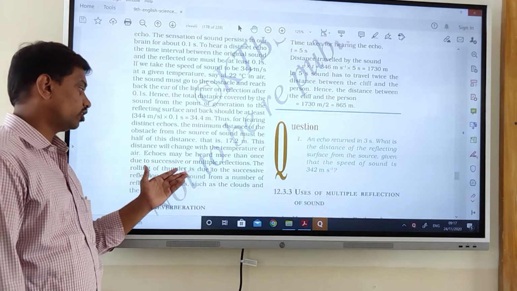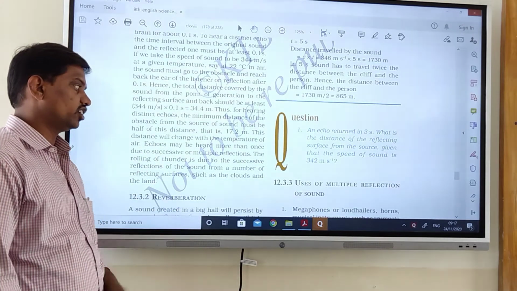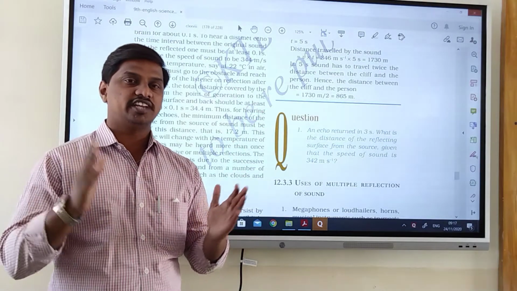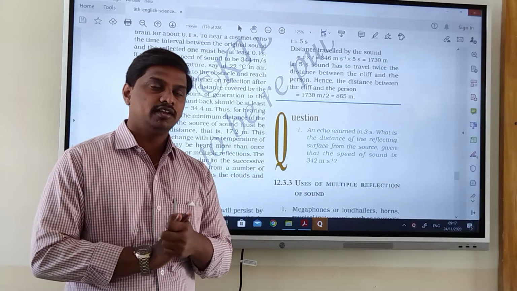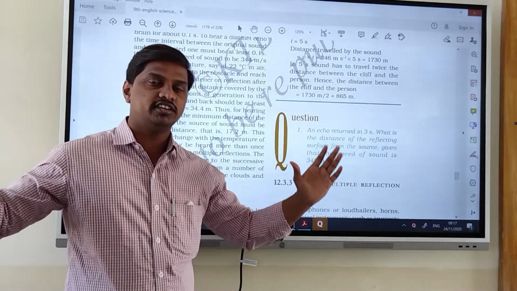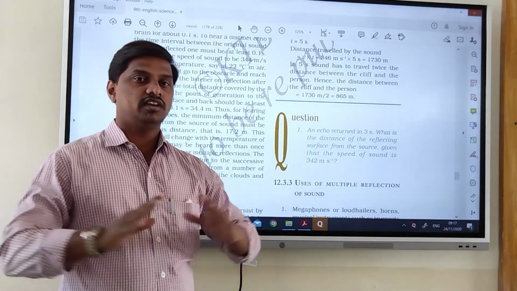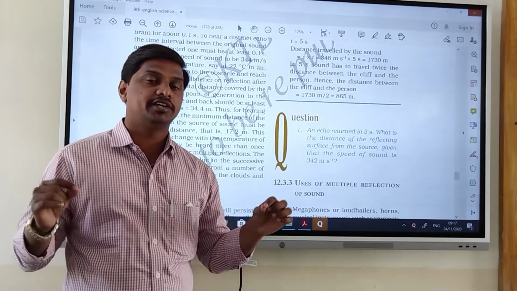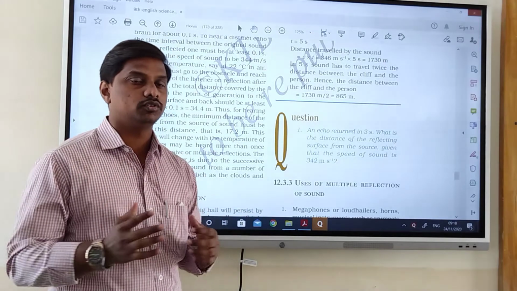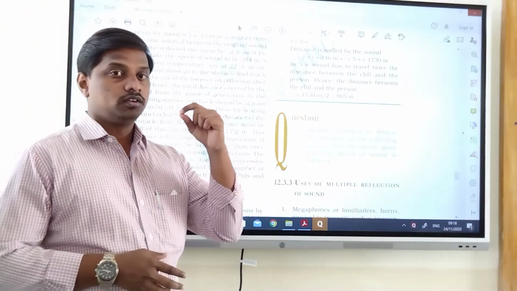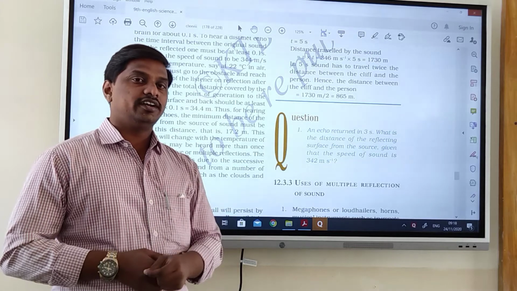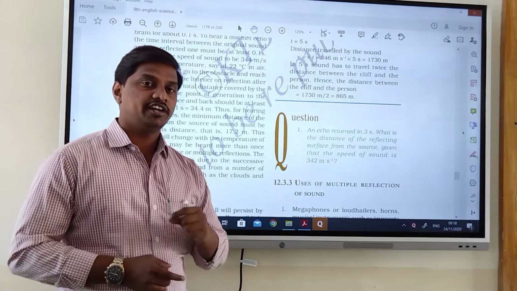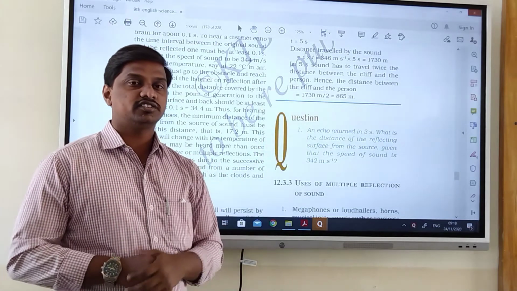Echoes may be heard more than once due to successive multiple reflections. If we are standing between two walls and we clap, the sound will travel in all directions and come back once again. This will happen due to the two walls present, and it will create a lot of echoes. So if we want to create echoes, the minimum distance should be 17.2 meters from the sound creating object to the wall or any other big surface.